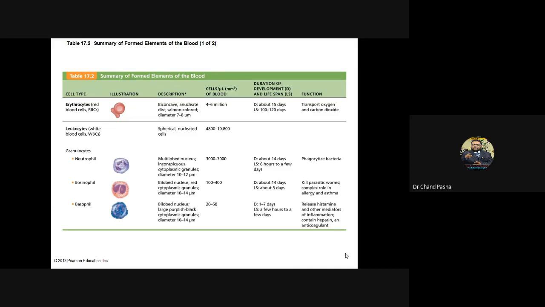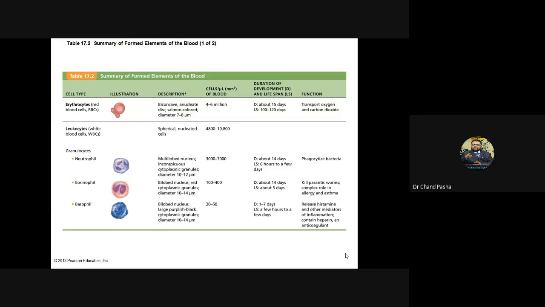If you summarize these three, RBCs are biconcave, anucleated discs, salmon colored, red in color, measuring 7 to 8 micrometers, with a number of 4 to 6 million. In an adult the developmental time required is about 15 days, and their lifespan is 100 to 120 days in a normal adult. Function: transport of oxygen and carbon dioxide.